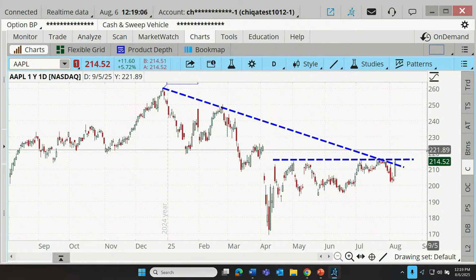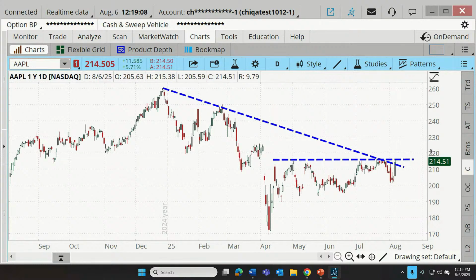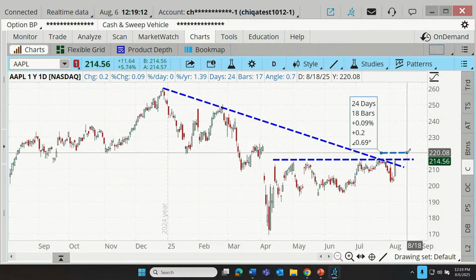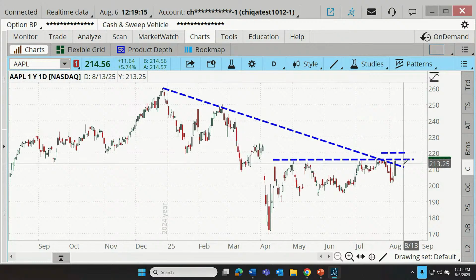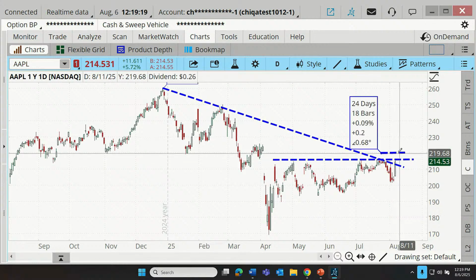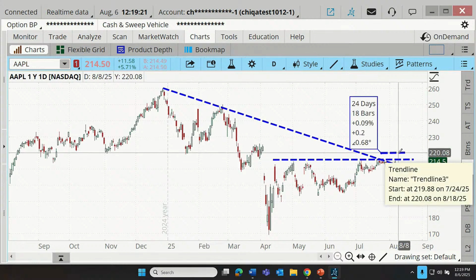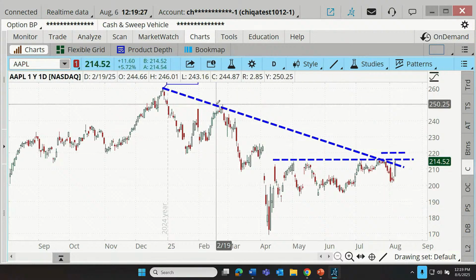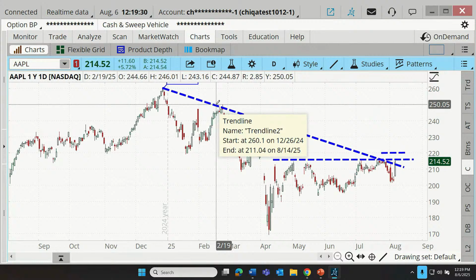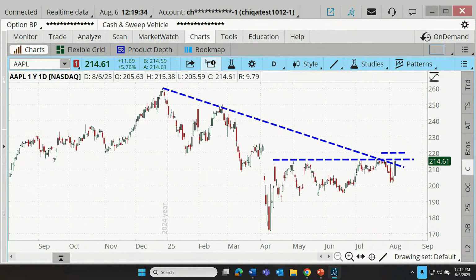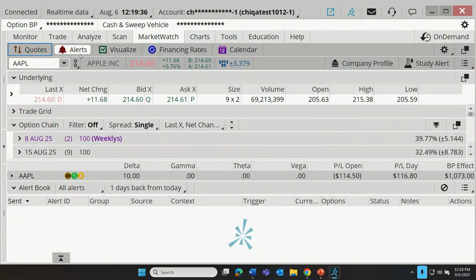Maybe they feel a little bit more comfortable if we were able to get up to, let's say, $220, right? So just to help visualize that, let's say that our hypothetical trader would really be interested if we could just get clear of these two obstacles. Maybe if we get up to 220, that's when they may consider taking some bullish action. Maybe it's stock, maybe it's an option. But in any case, they don't want to sit around and watch necessarily to see if it gets there. So here's what they might do. They may set up an alert.